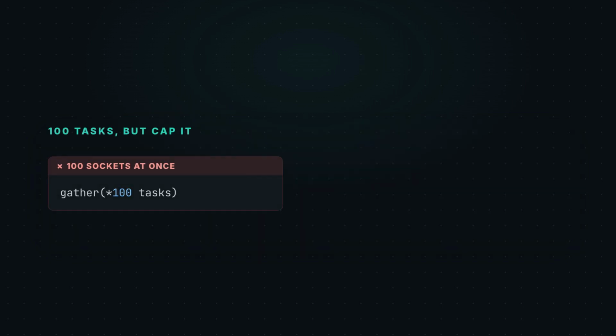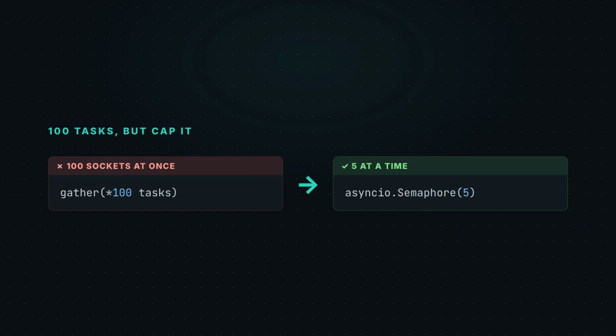But gather has a trap. Ask it to run 100 fetches, and it starts all 100 at once. 100 open connections hammering one server, until you run out of sockets and calls start timing out.